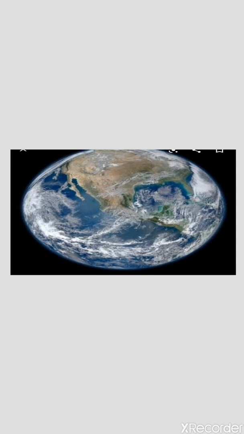We live on the Earth. The Earth is a blue planet. It looks blue in color because it has water on it. A globe is a model of the Earth. The blue color on the globe shows the water bodies on the Earth. More than half of the Earth is covered with water. The rest is land. We live on the land part of the Earth.